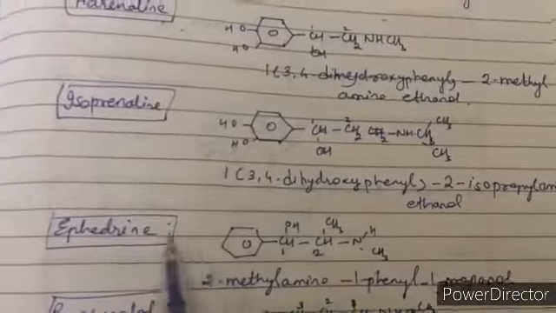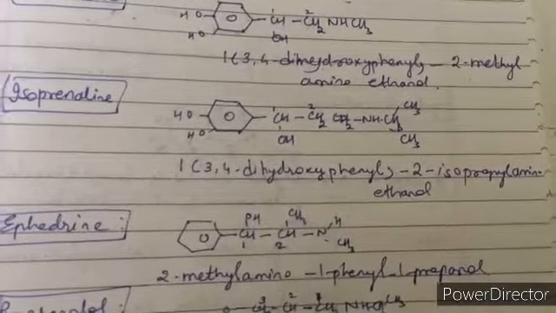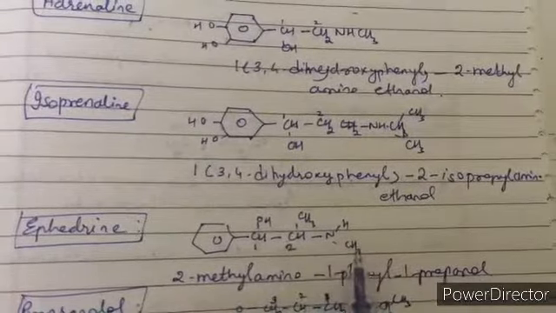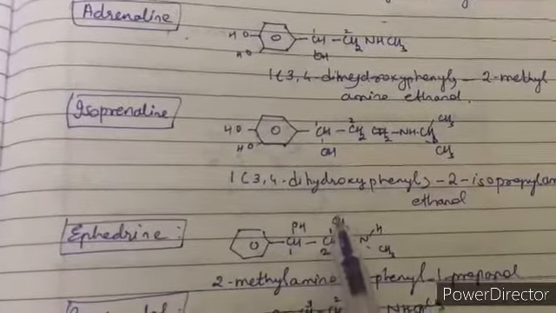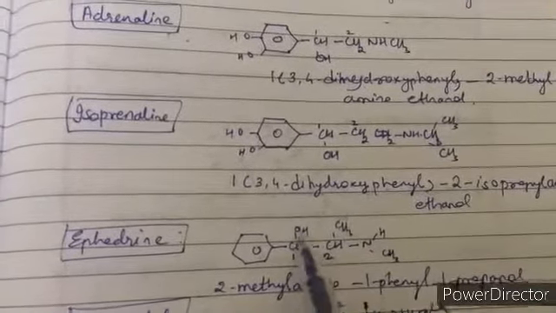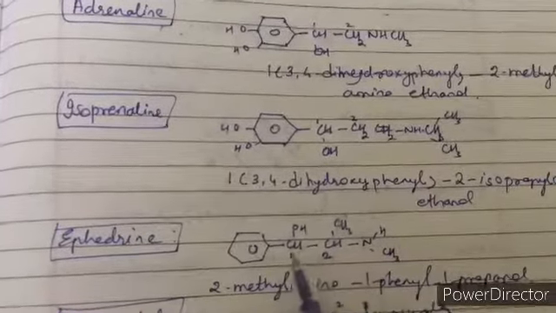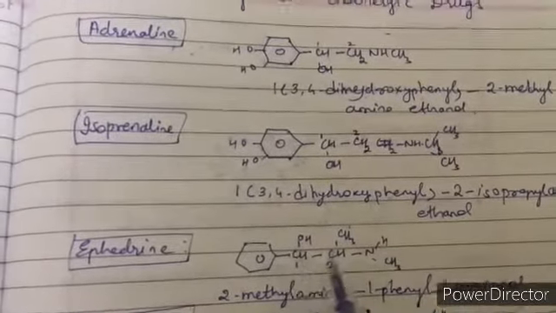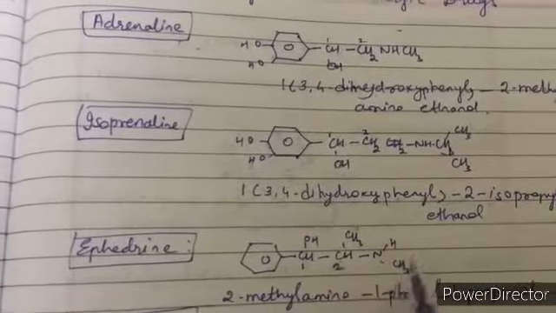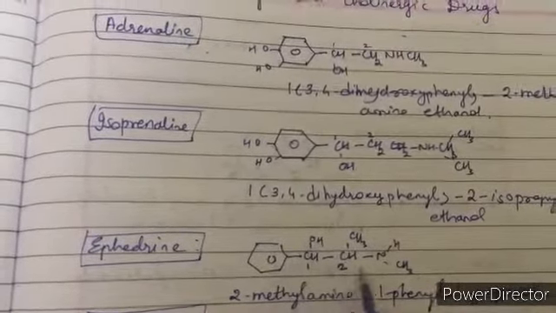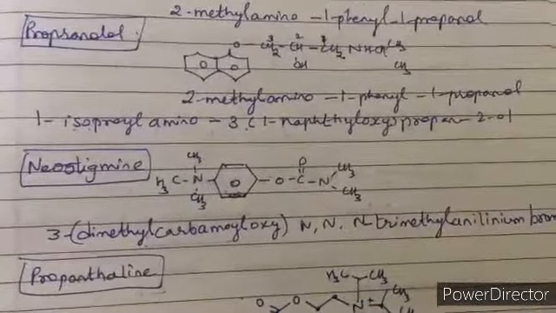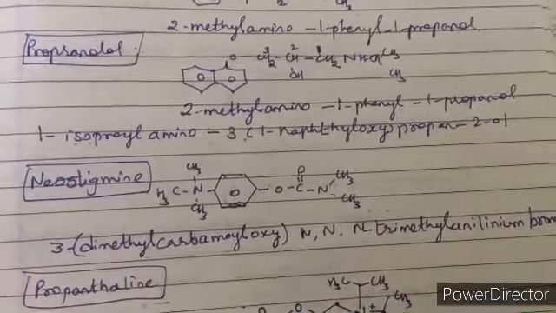The next structure is ephedrine. Ephedrine is C6H5, CHOH, CH, and CH3. So this is 2-methylamino-1-phenyl-1-propanol. Here it will be 1, 2, 3, that is propane. On 1 you have OH, that means propanol. So on the second carbon we have a methylamino group. So this is 2-methylamino-1-phenyl propanol.